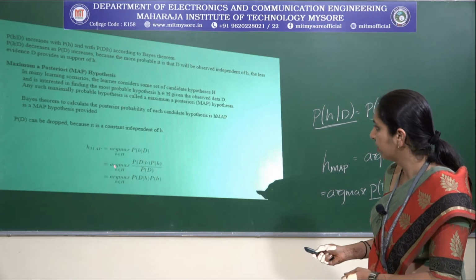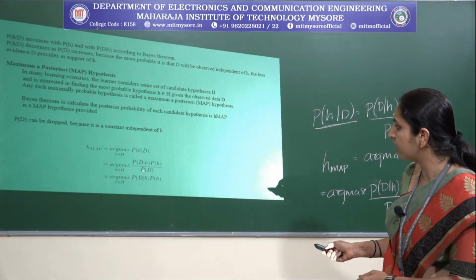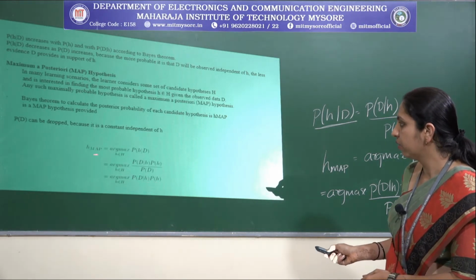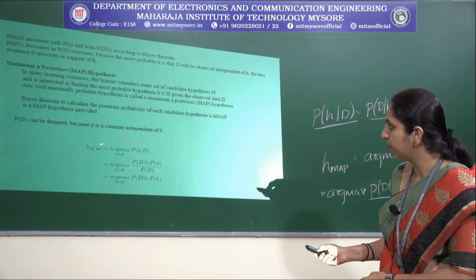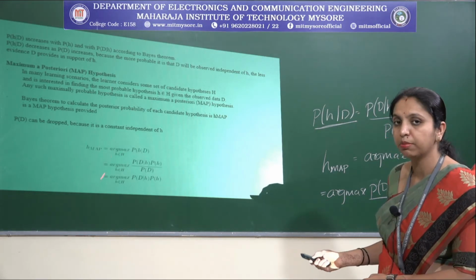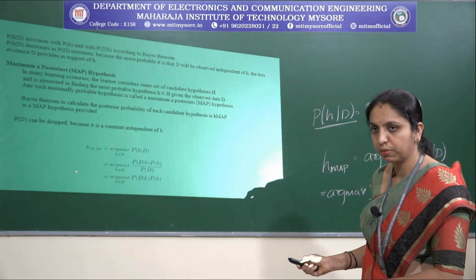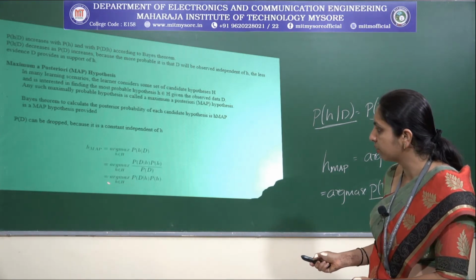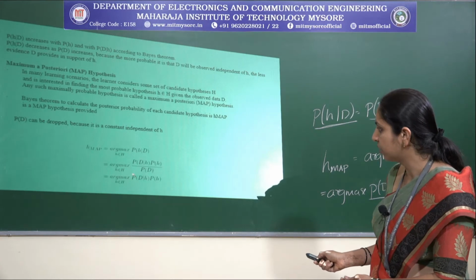If we drop this part, we will be getting only probability of D given H into probability of H. So finally we are going to have HMAP. MAP is nothing but maximum a posteriori probability, which provides the most probable hypothesis, calculated based on the maximum value of the posterior probability. So we have this equation at the end.